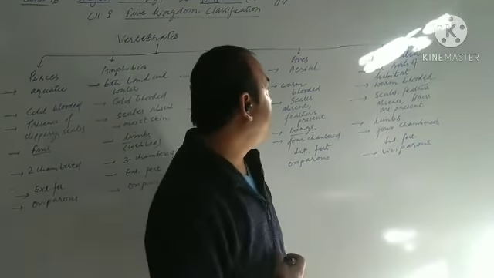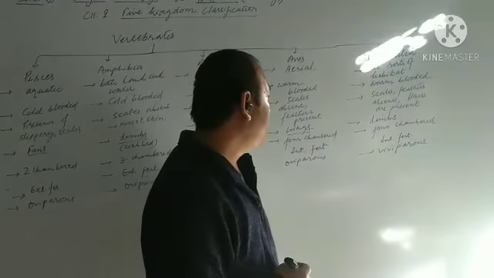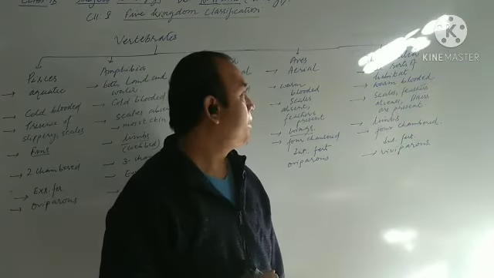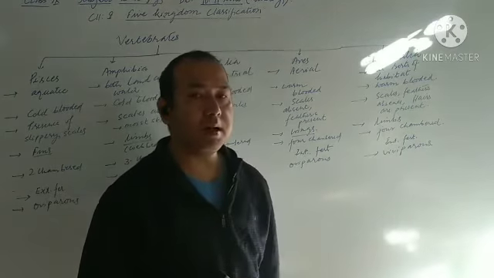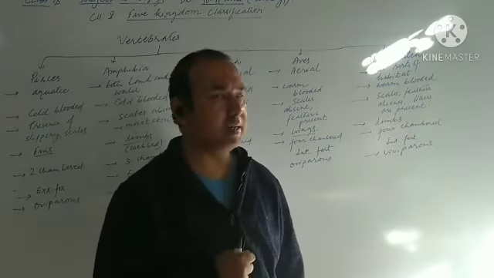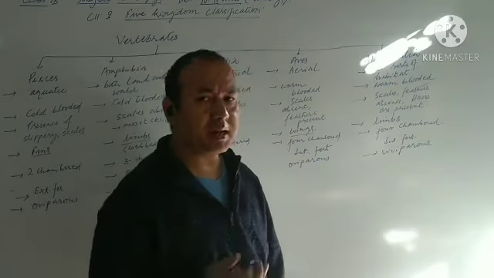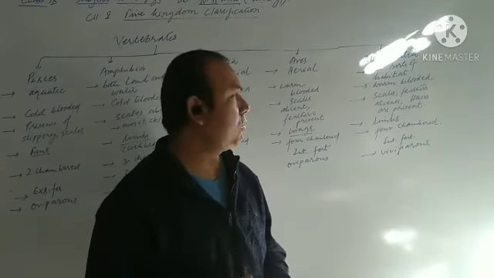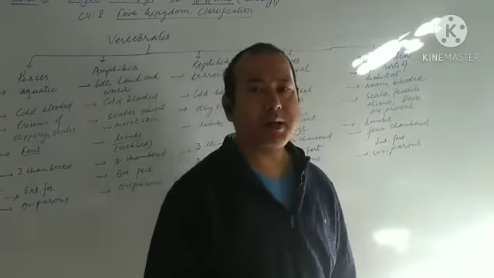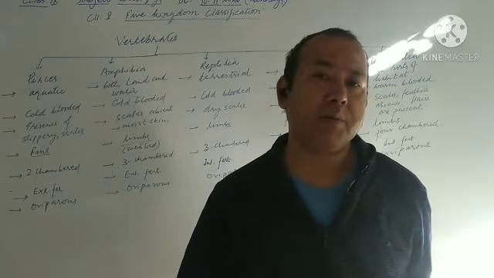Regarding mammalia, presence of external ear is also a very important characteristic. Then presence of third eyelid. We have a reduced third eyelid, while in all other animals they have a functional third eyelid. So these are still other characteristics. There are many characteristics out there. I have selected a few. You can go through the book and find out. So this is about the 5 different groups of vertebrates: Pisces, amphibia, reptilia, aves, and mammalia.